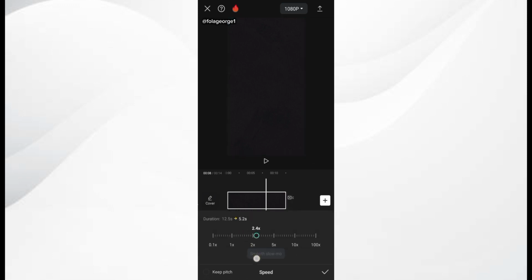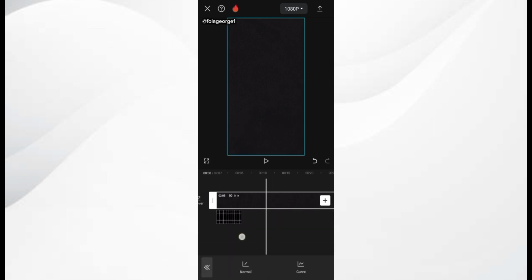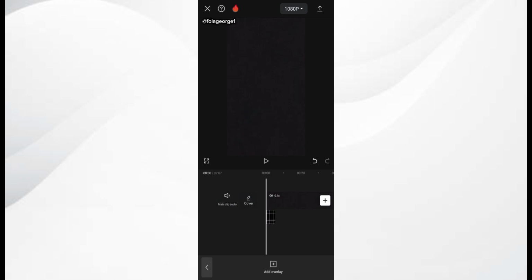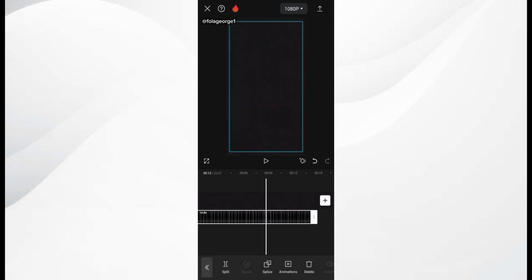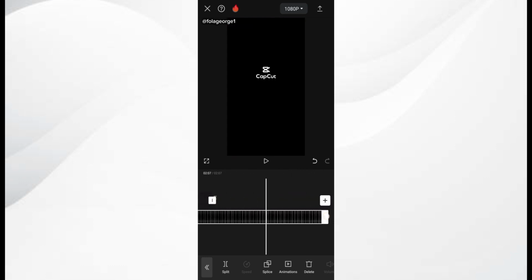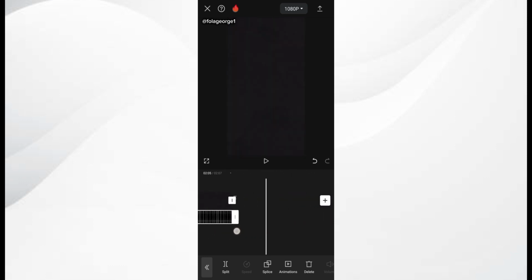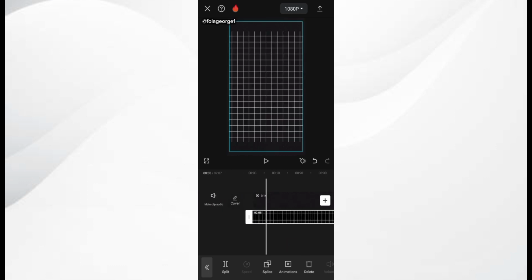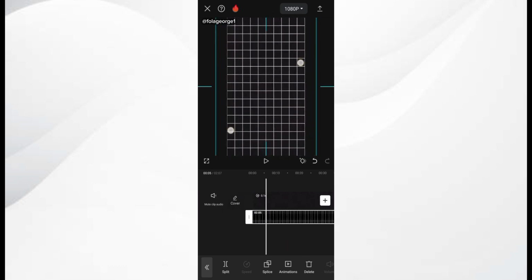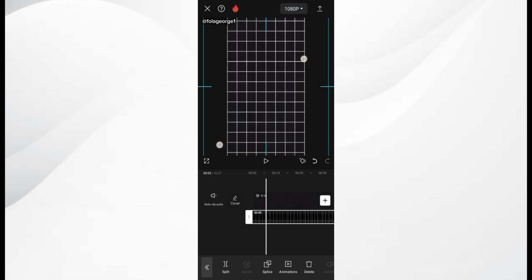I'll be extending the duration of this video, right? So that we can have an extensive length to create our video on. This white paper, I'm also going to extend it to the length of the video. Now I'm going to increase the size of this white paper.